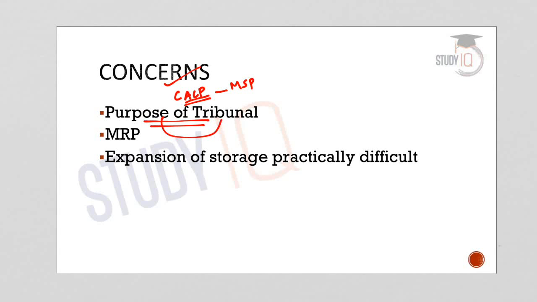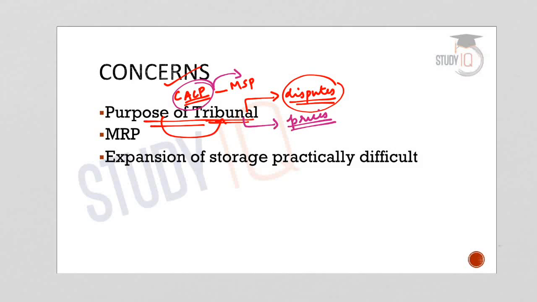Now if CACP is replaced by a tribunal, what purpose will the tribunal meet? Because tribunals are basically meant to adjudicate disputes. So the purpose of setting up tribunals is to adjudicate disputes, and it is not regarding any issue with the crop prices. So tribunals basically do not deal with the prices. Now if CACP is replaced by a tribunal, who will do the duty of CACP to fix the minimum support price? So that is one major concern, because the function of CACP is entirely different from that of a tribunal. So that is the first concern that is associated with it.